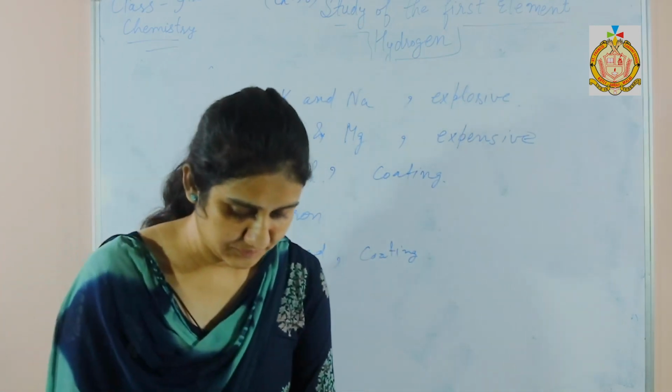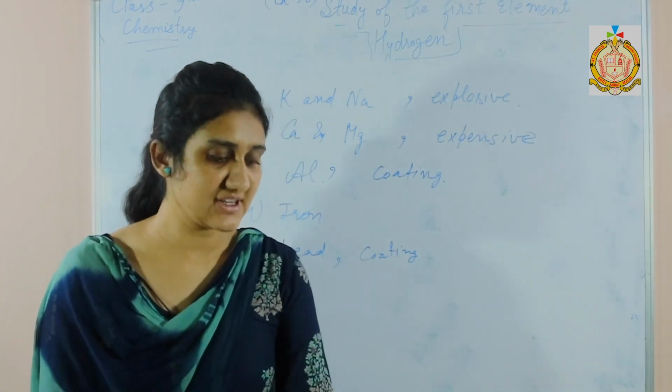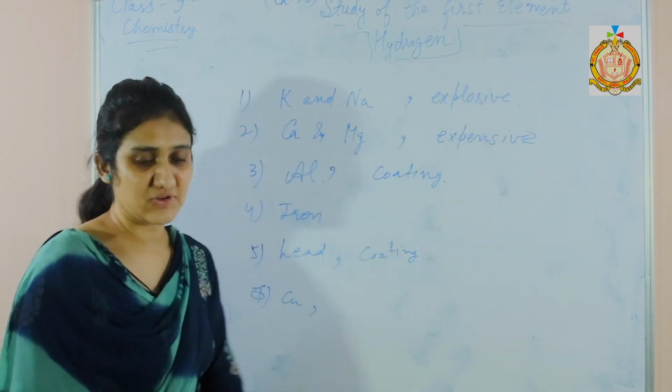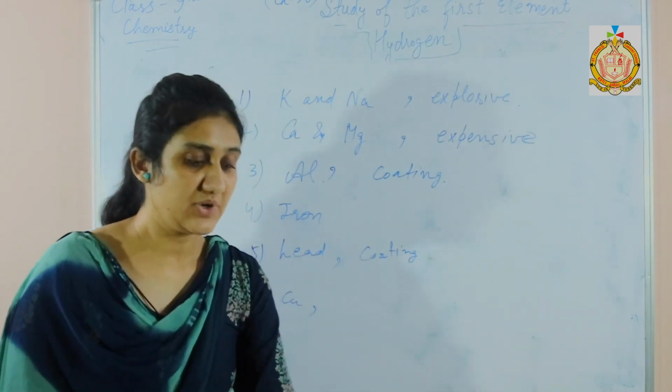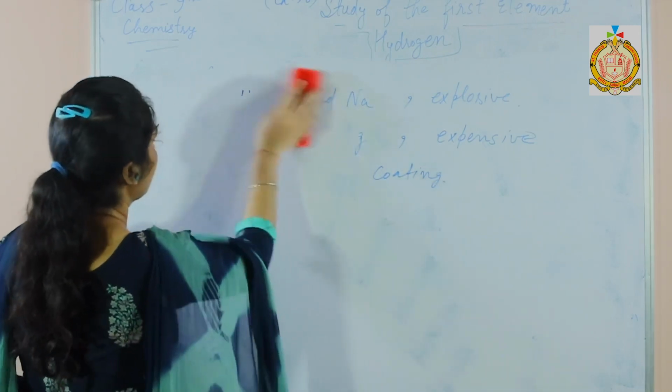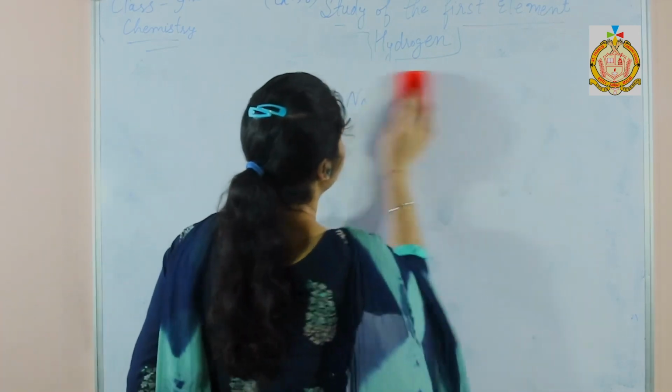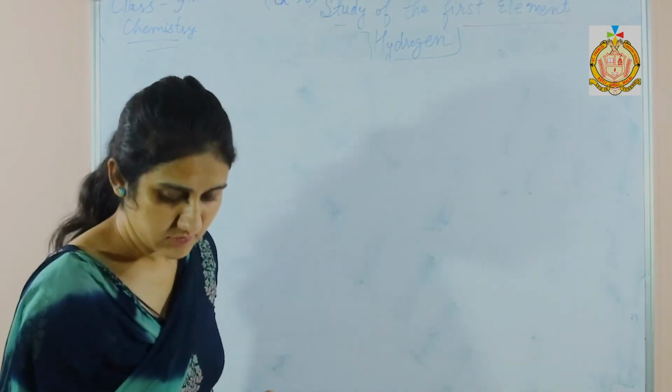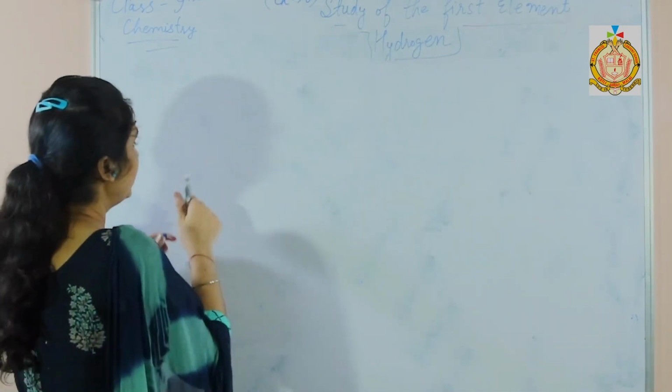Next, we shall discuss the amphoteric nature of some metals, that is, displacement of hydrogen from alkalis.